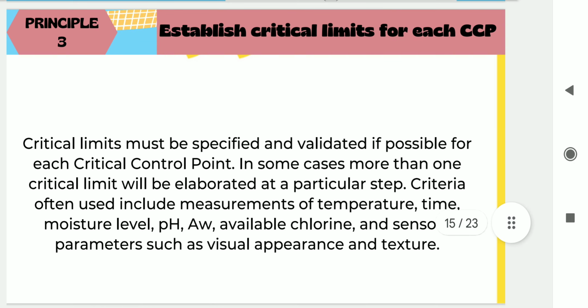If you find any CCP, then we have to establish the critical limits for each. Critical limits must be specified and validated if possible for each control point. In some cases, more than one critical limit will be elaborated at a particular step. The criteria include measurements of temperature, time, water activity, relative humidity, moisture level, chlorine, sensory evaluation, etc.